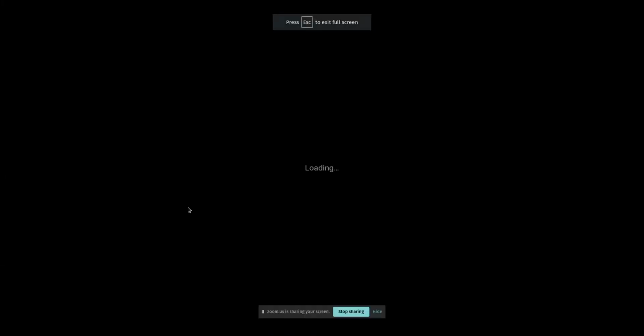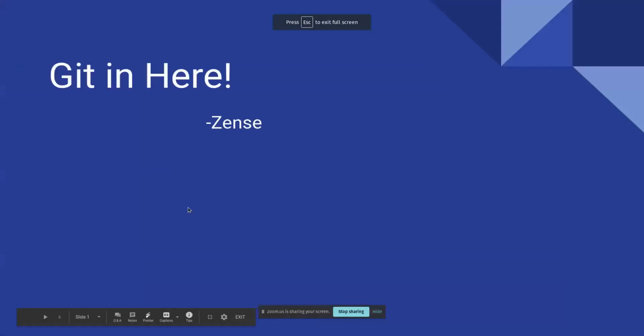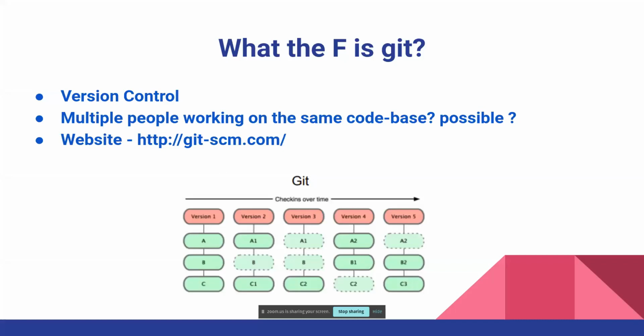Present here. Okay. Great. So this is just the introduction to Git, what Git is and what version control is and why it's required. So yeah, again, what is Git? So Git is just version control, which means you can have multiple versions of a particular project in one cohesive manner if you use any kind of version control. So it's necessary because you can have multiple people working on the same project and their work will not collide, right? So that's the website you can visit if you want.